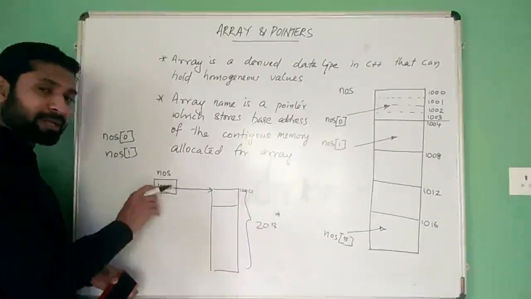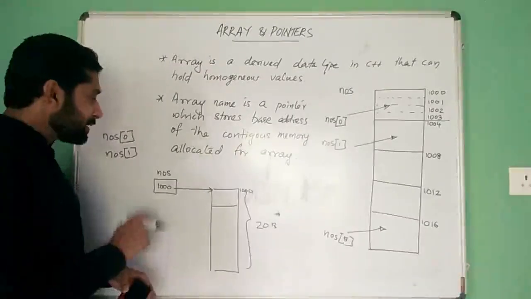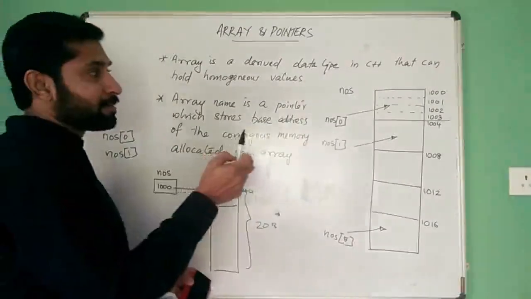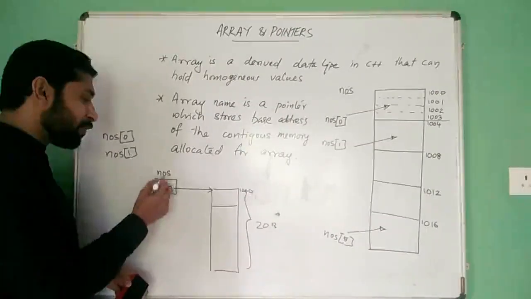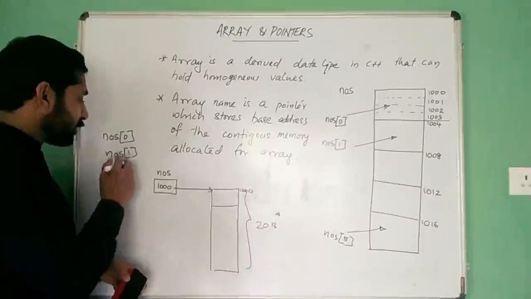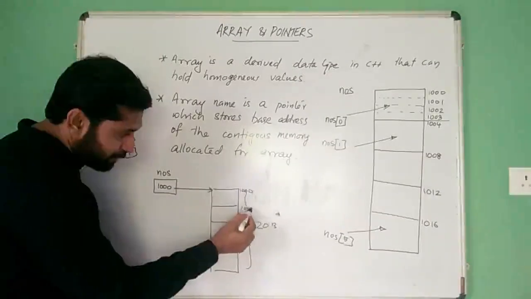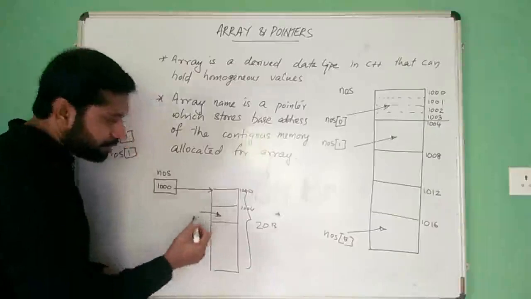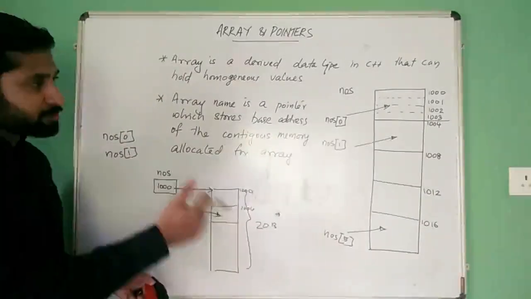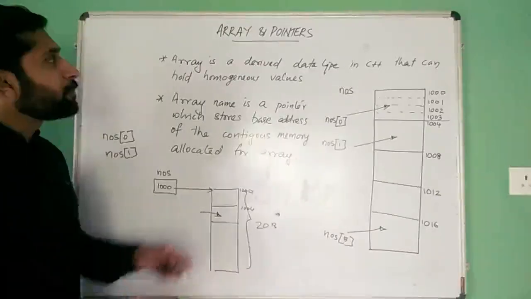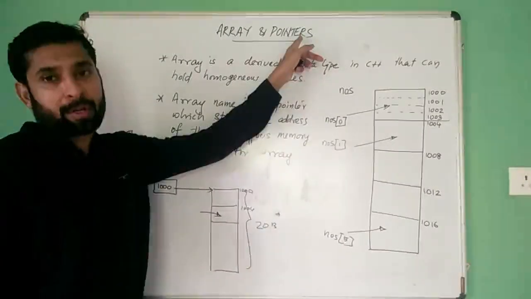When 1 is added to an integer pointer variable, what happens? The size of integer will be added to this 1000. So this becomes 1004. So this NOS of 1 means here it is 1004. It will access this memory location, and so on. So array name itself is a pointer.